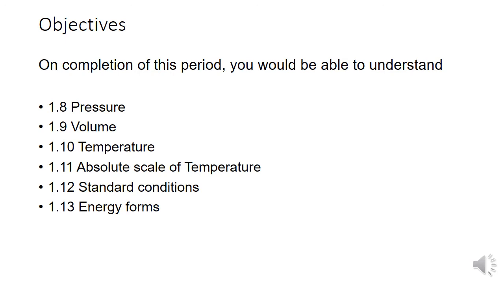If the initial state to the final state is represented by one arrow, that is called a path, and when we draw a line going from 1 to 2 or 2 to 1, that is called a process. The term process means change in the state of the system from one state to another state. Generally we investigate PV diagrams and TS diagrams. PV means pressure-volume, TS means temperature-entropy diagrams.